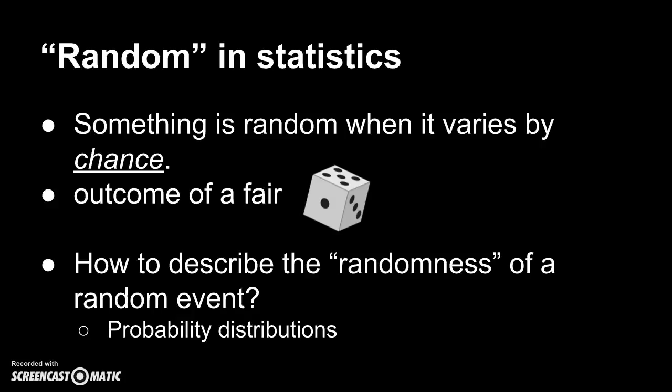Now, we human beings like to come up with a pattern to describe the randomness of such random events. Right? So how do we describe randomness? We are going to use this thing called probability distribution. Please write down this term. I will be explaining what probability distribution is in the next video. But for now, in this video, I want you to know what it means by random, and the next term will be random variable. Okay, so we have quite a number of key terms. Make sure you write them down.